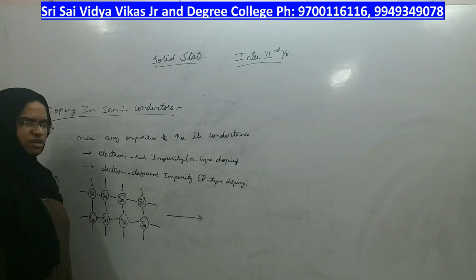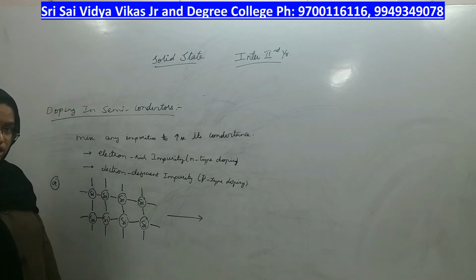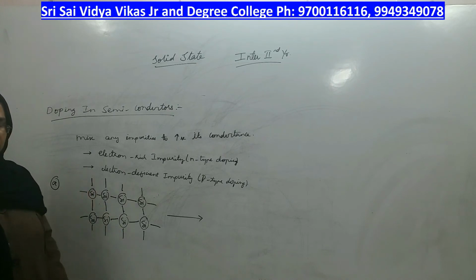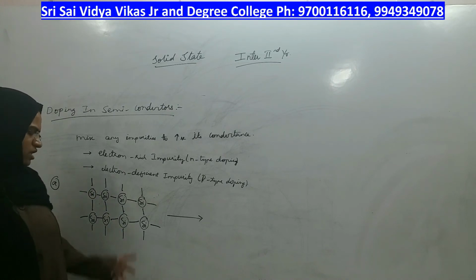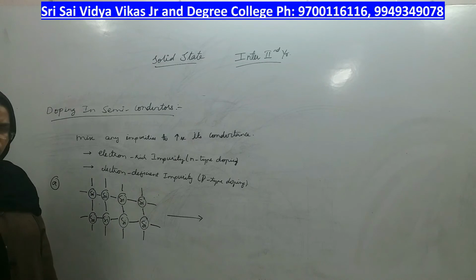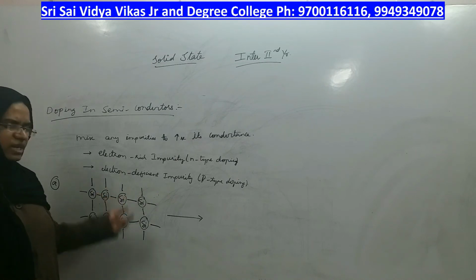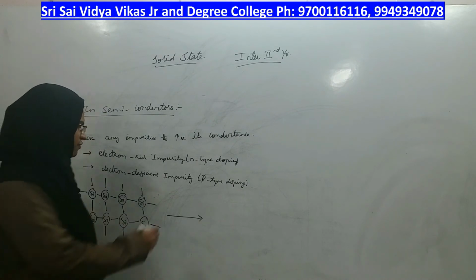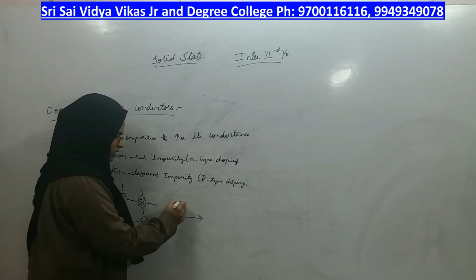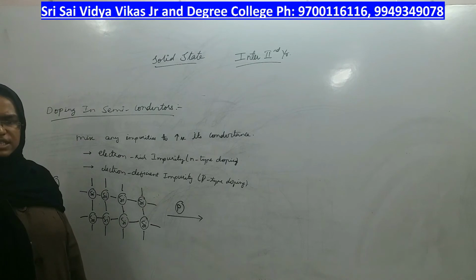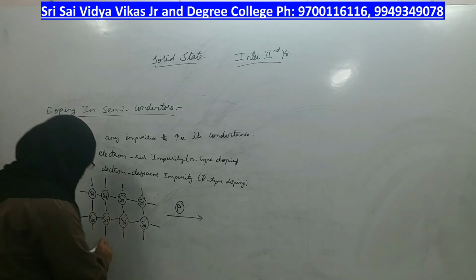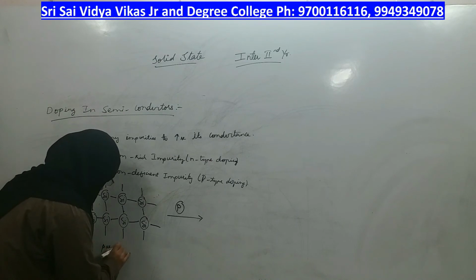Silicon and germanium belong to the 4th group of the periodic table, in which 4 valence electrons are present. If you take any element from the 5th group, such as phosphorus or nitrogen, that element has how many valence electrons? 5 valence electrons. Let me take phosphorus as the impurity, in which the number of valence electrons is 5.